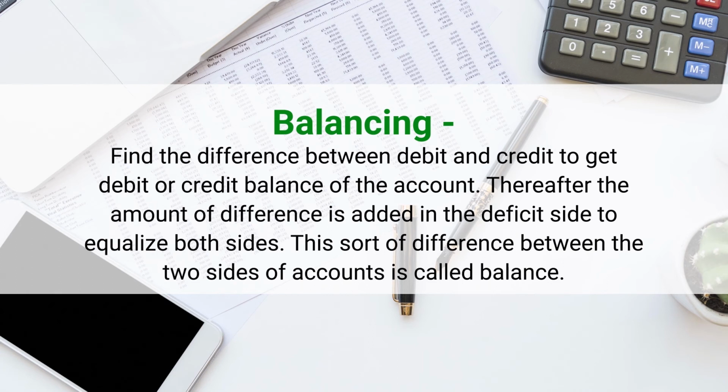So, after making the total of the debit side and credit side, either the debit side will be in excess of the credit side or vice versa. So, if the debit side is in excess of the credit side, then that particular account will have a debit balance, and if the credit side is more than the debit side, then that particular account will have a credit balance. Thereafter, the amount of difference is added on the deficit side to equalize both the sides.